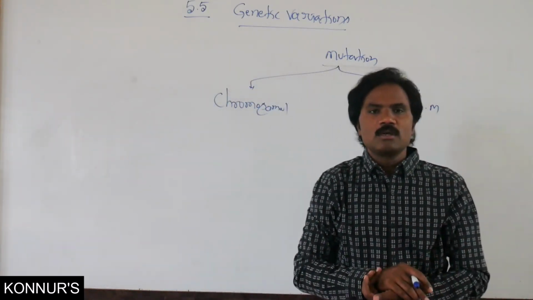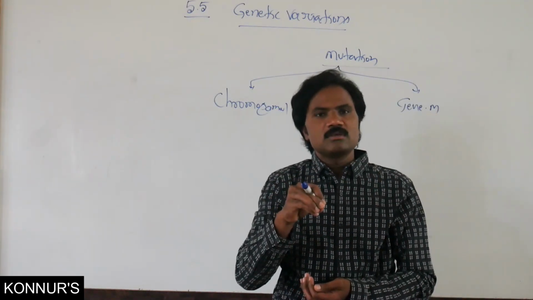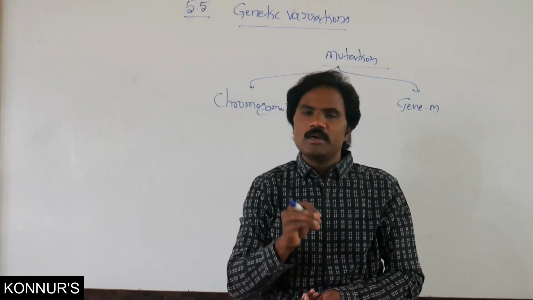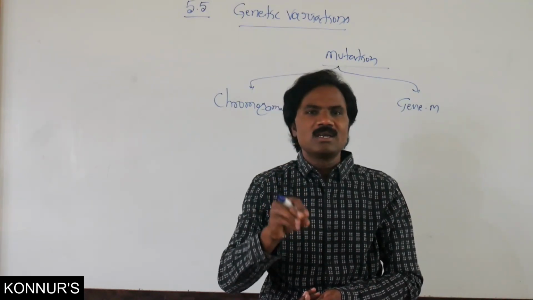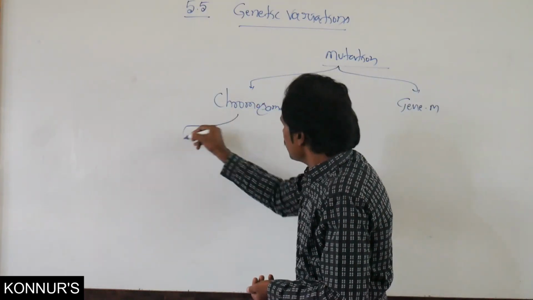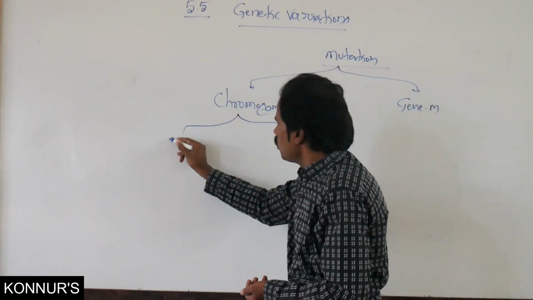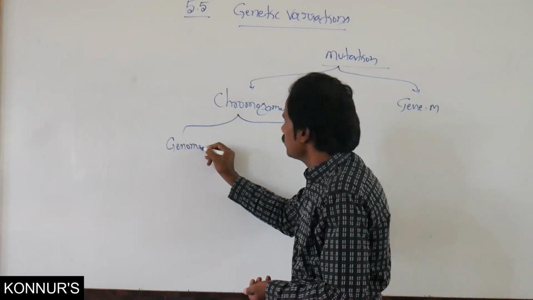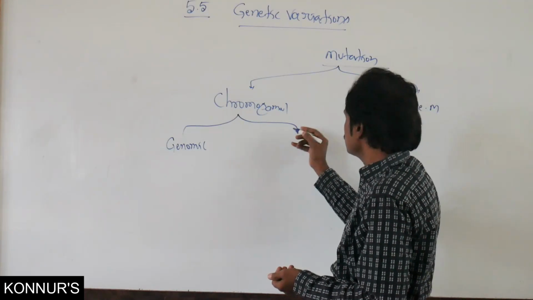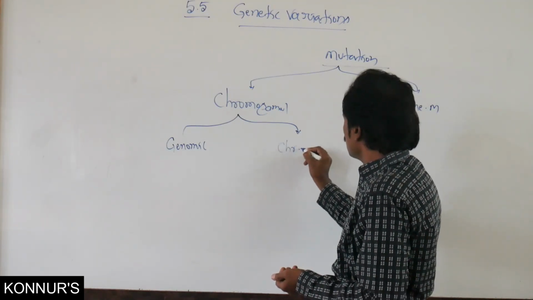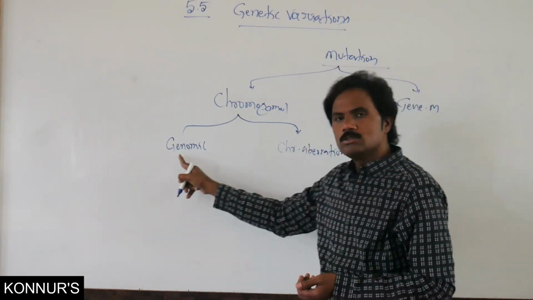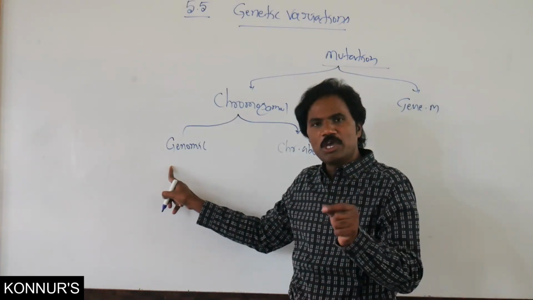In chromosomal mutation, there is either a change in chromosomal number or a change in chromosomal structure. Based on that, again there is genomic mutation as well as chromosomal aberration. Genomic mutation means a change in chromosomal number.